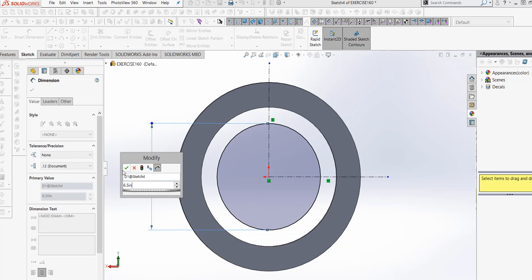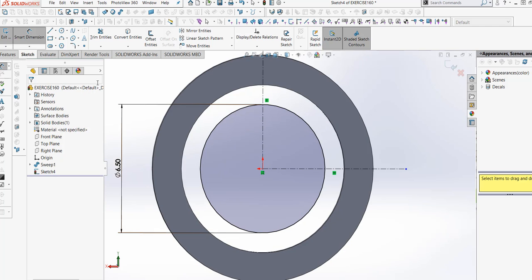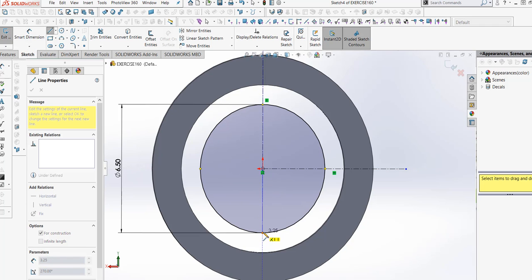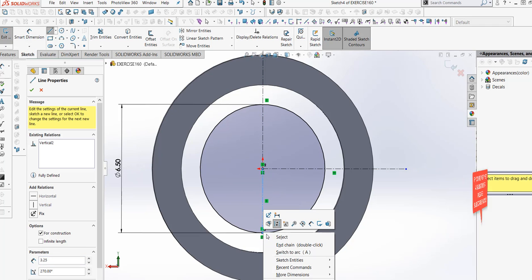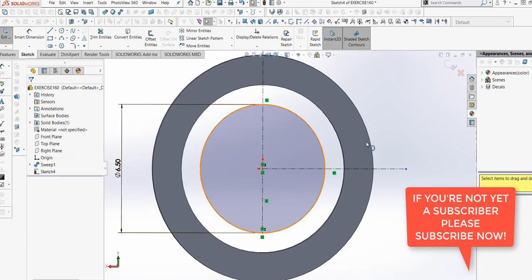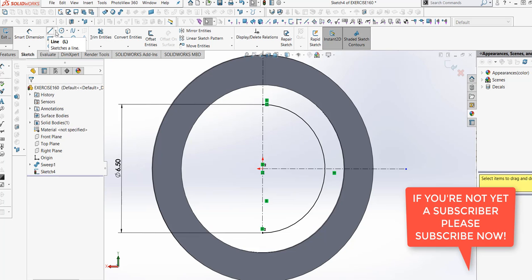Regenerate, and then get out of that dimension. So let's put another line here, close. Okay, and then trim the edges, this one.